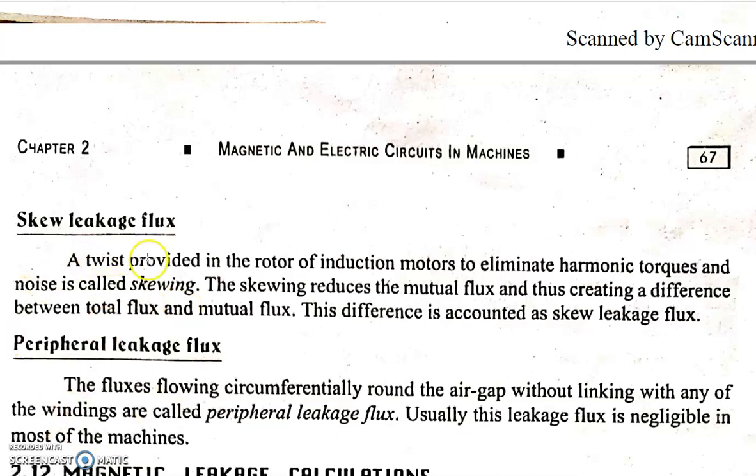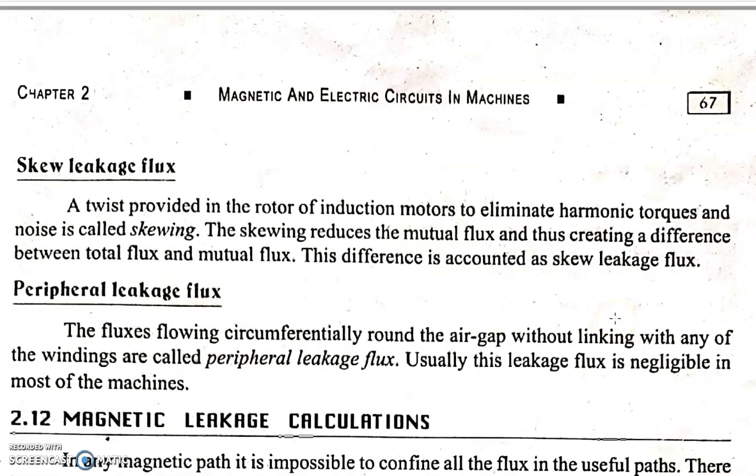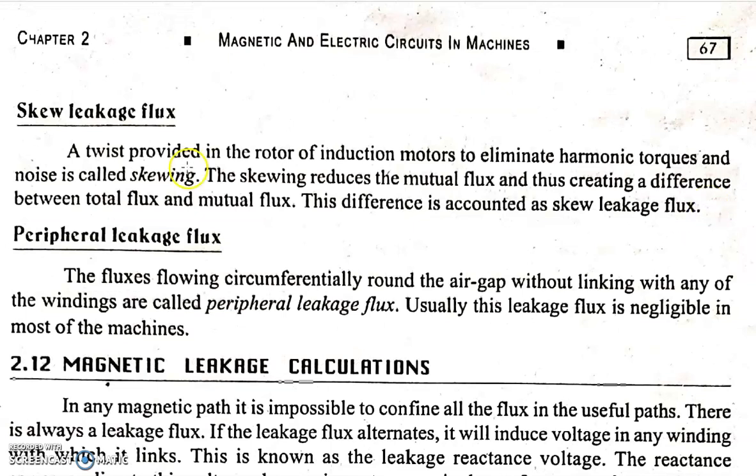This skewing is also to eliminate harmonic torques and noise in the induction machine. So the skewed construction induces a leakage flux in the machine, called skew leakage flux. That will affect the mutual flux actually.